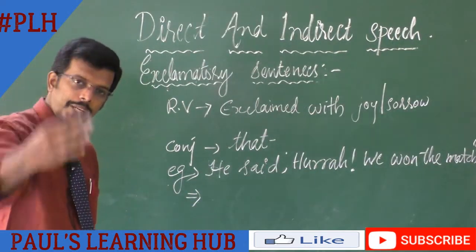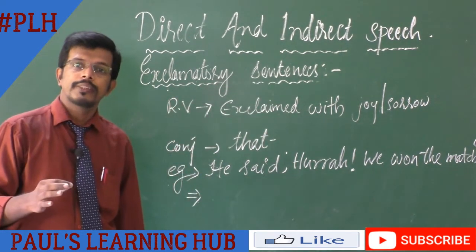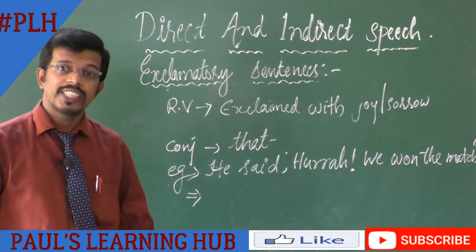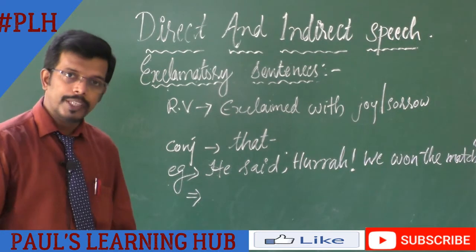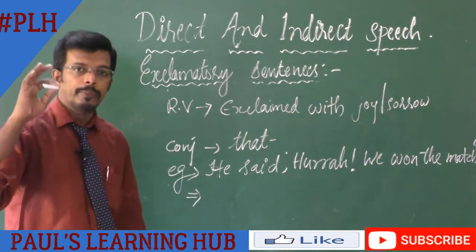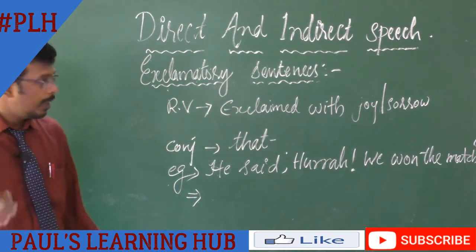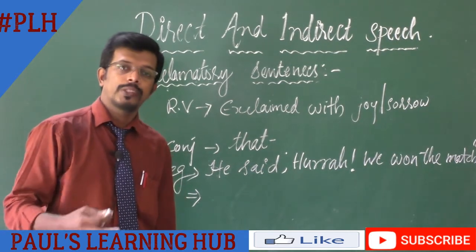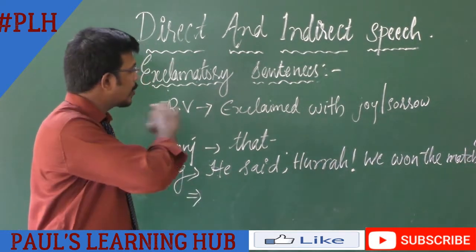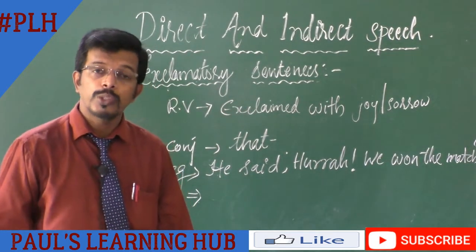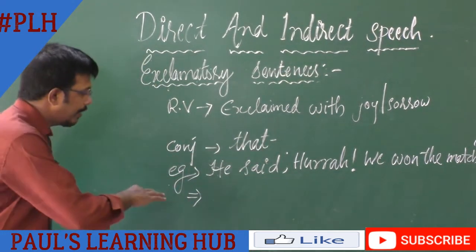Now let us move on to our next type of sentence, which is exclamatory sentence. So we know what an exclamatory sentence is. An exclamatory sentence expresses our sudden feelings, which may be happiness, sorrow, surprise, whatever it may be. So similarly, according to the type of sentence, we have to write the reporting verb here. If the sentence expresses joy or happiness, we will write, he exclaimed with joy. If it is a sorrowful sentence, we can write, he exclaimed with sorrow. And we have to use the conjunction that. So let us see one example here.